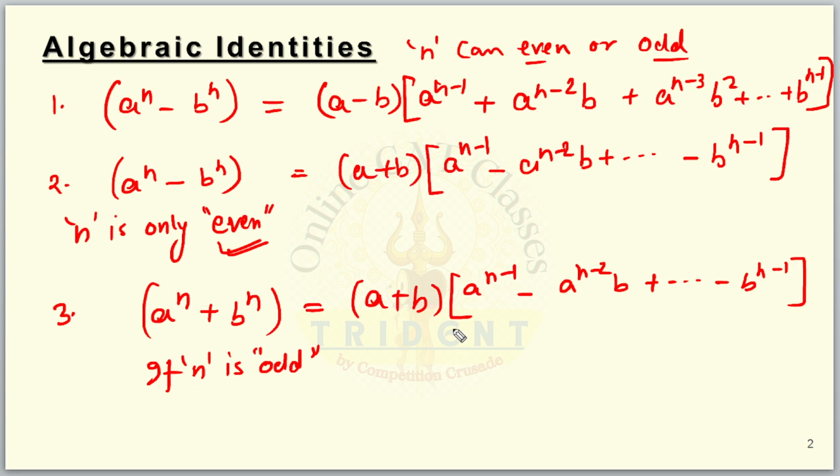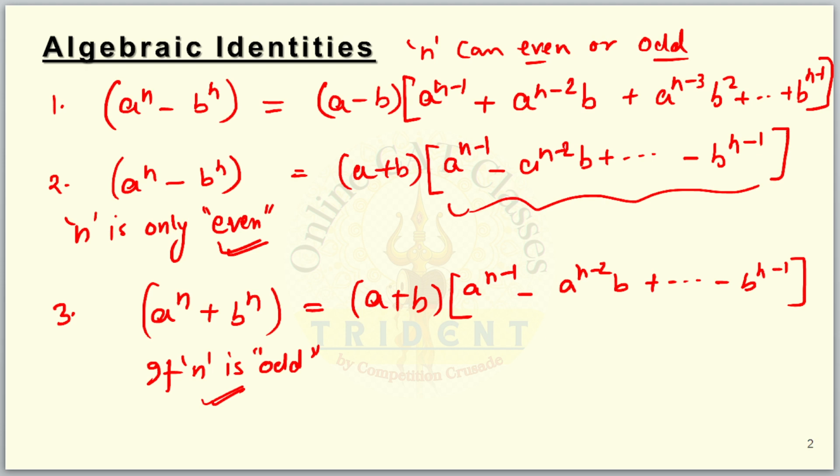That's it. What I want you to take from this session is that a raised to the power n plus b raised to the power n will always be divisible by a plus b only when n is odd. The other factor is not very important, but because we are learning identities, I'm giving you the factorized form as well.